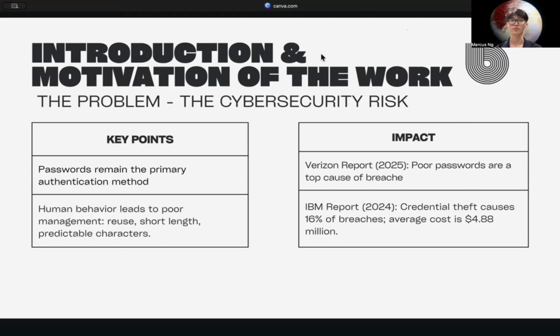Furthermore, IBM's 2024 report highlights that stolen credentials account for 16% of data breaches, with the average cost of a breach hitting an all-time high of $4.88 million. Organizations need to check their systems for these weak passwords to stop attacks before they happen.